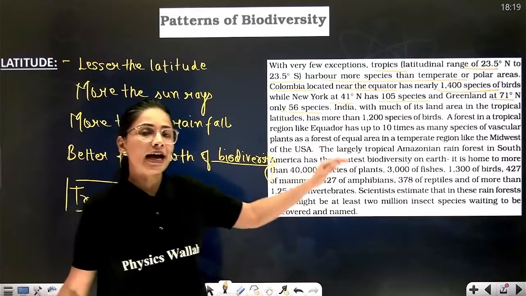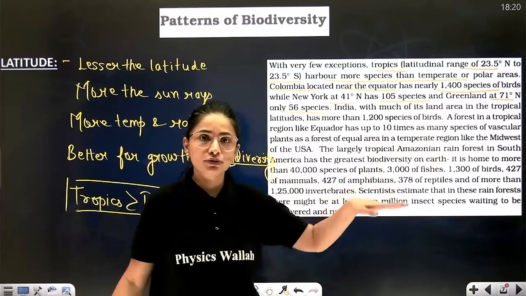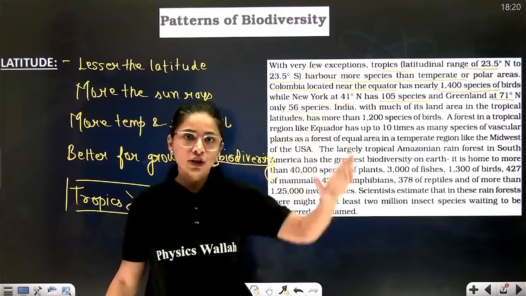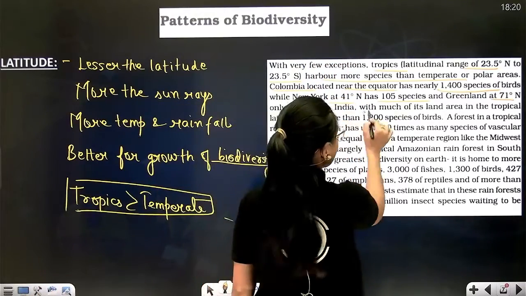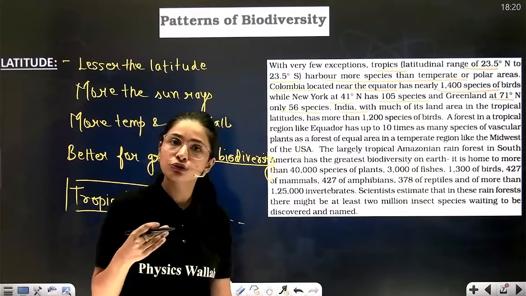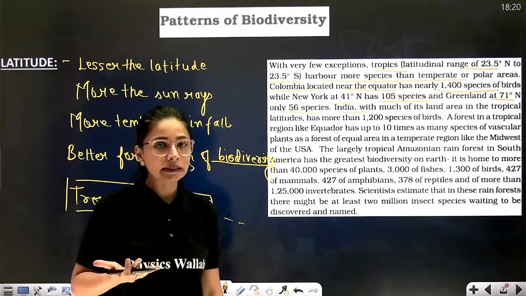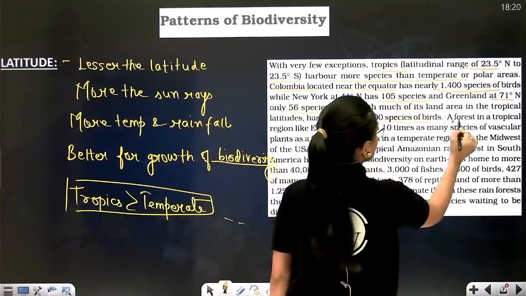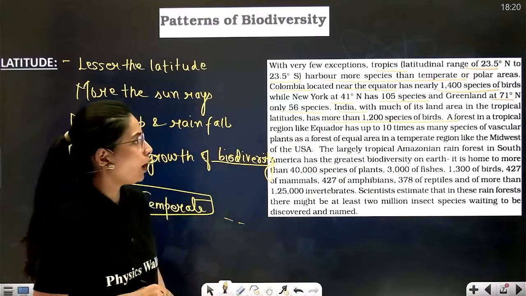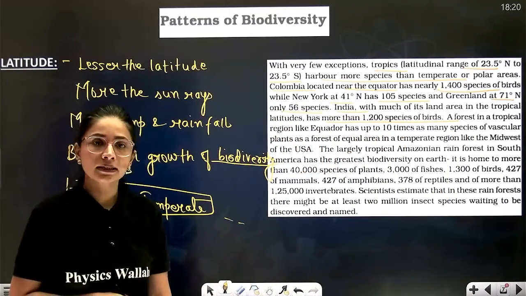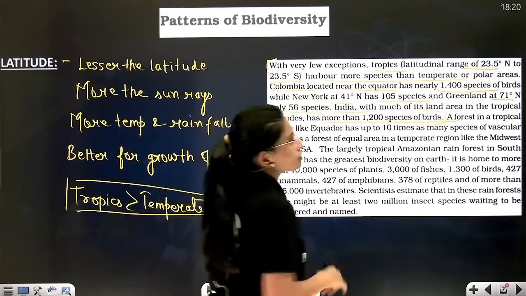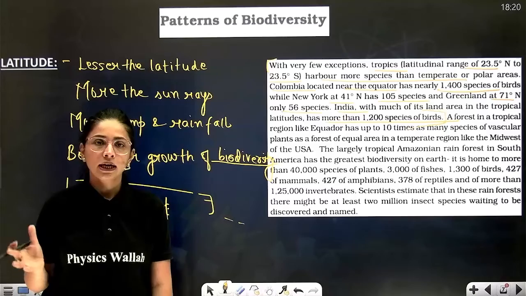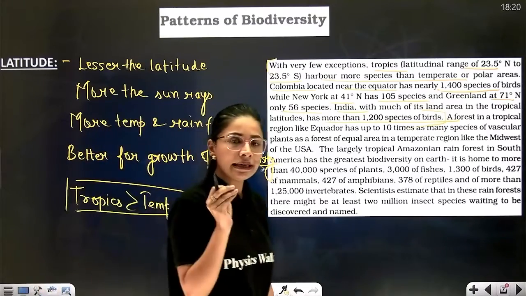So you can see as you go away from the equator, from 0 degrees to higher latitudes, the distribution of birds is declining, right? India, which is very close to the equator, is a tropical country, so it has nearly 1200 species of birds. Correct? Understood? So this simply explains the distribution of different organisms depending upon their latitudinal degrees.